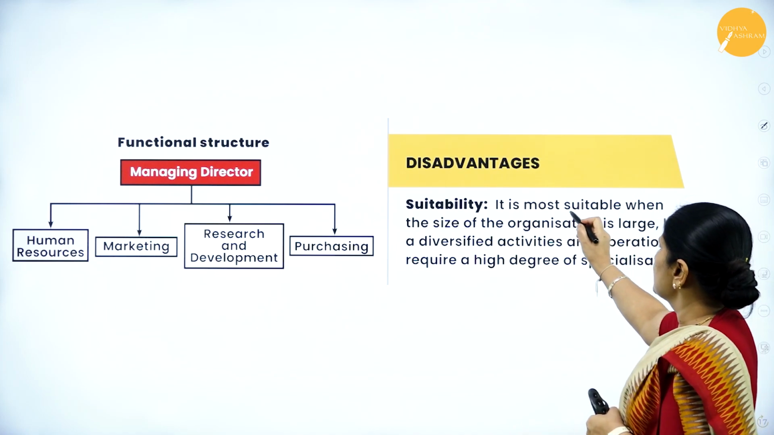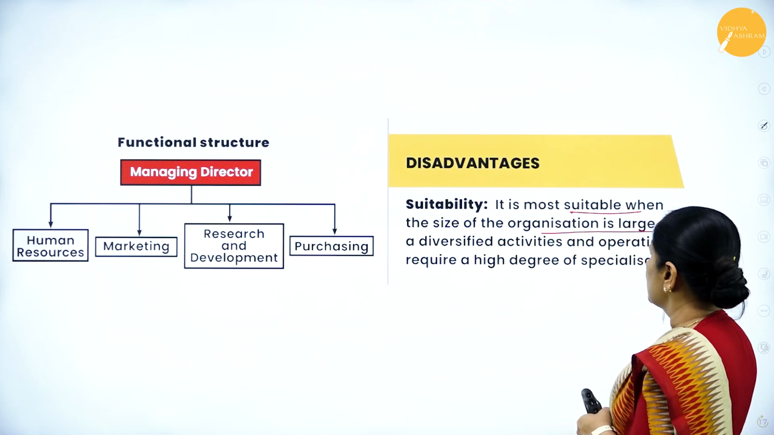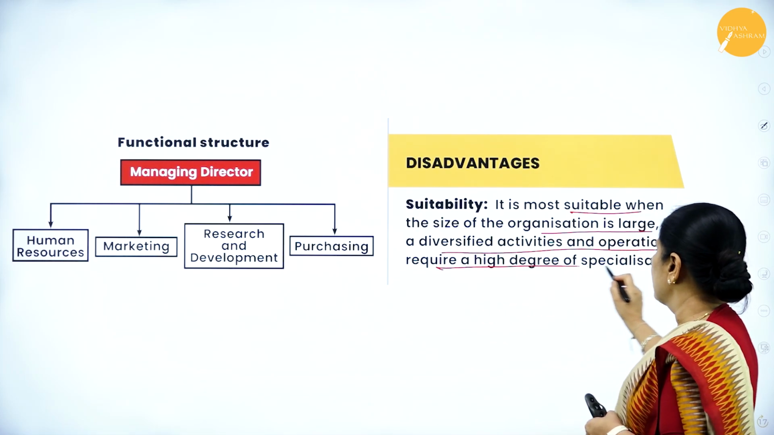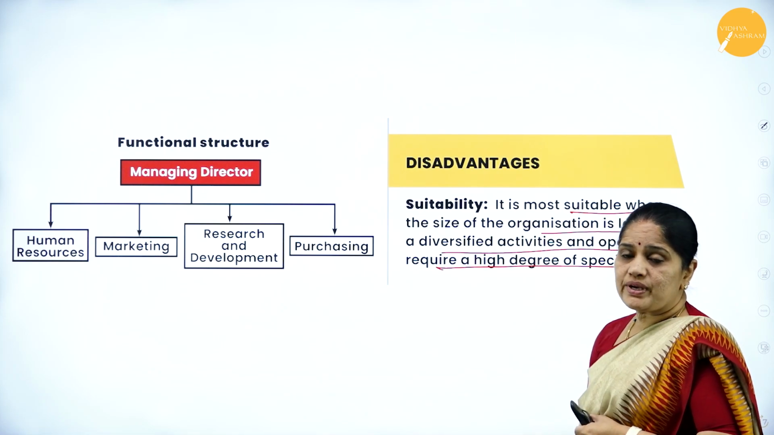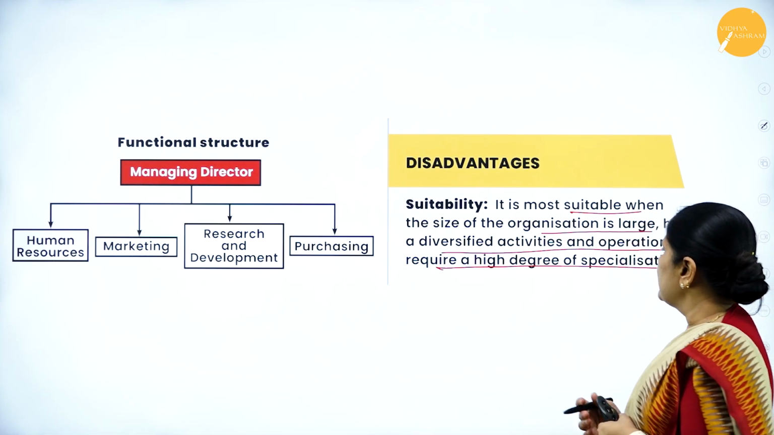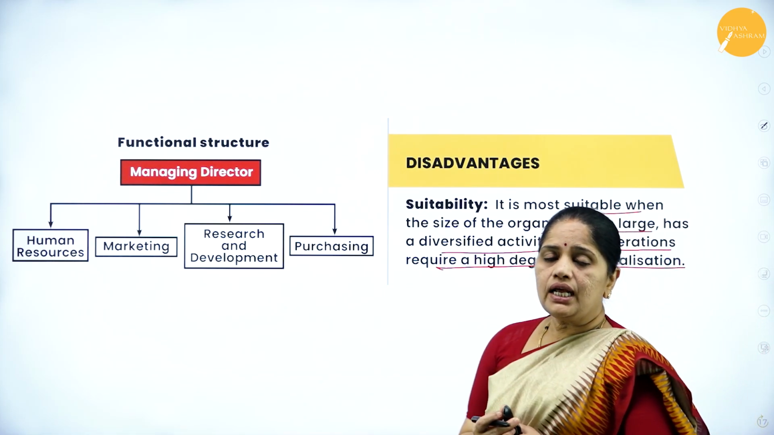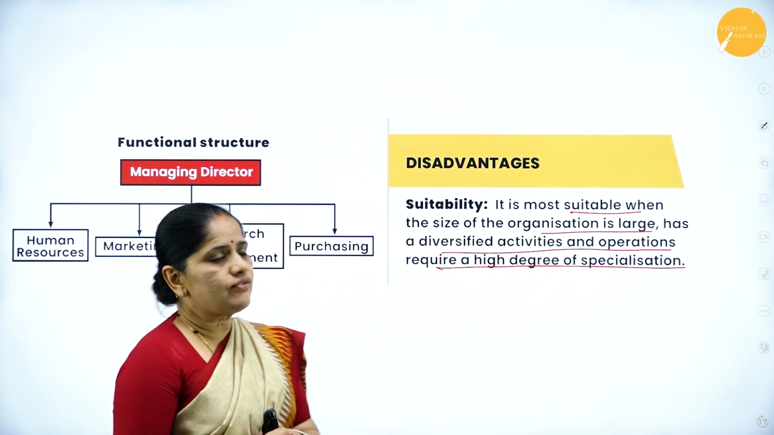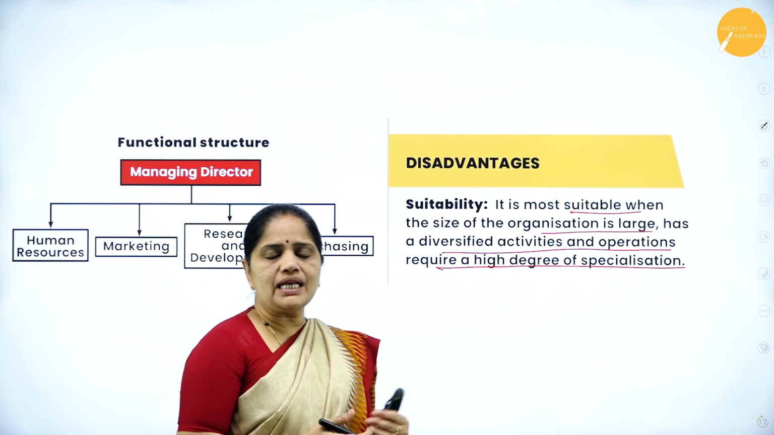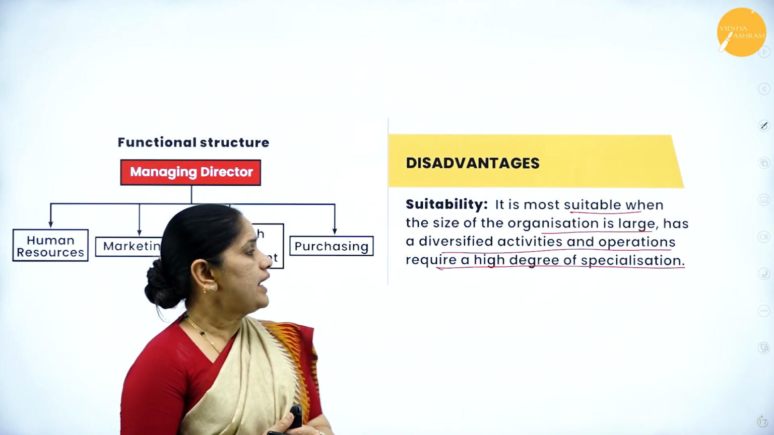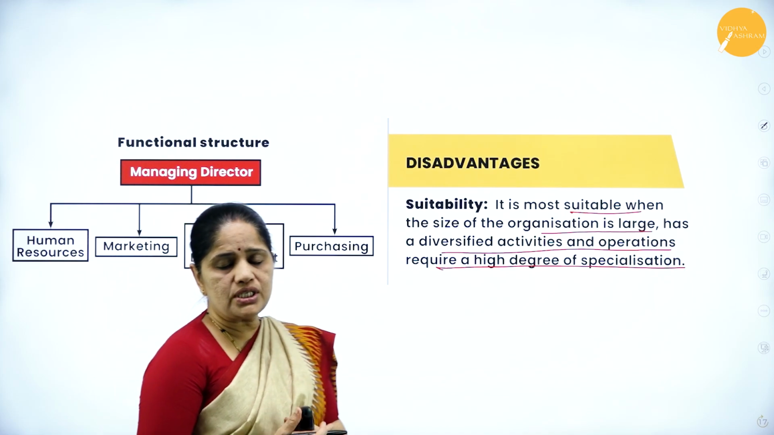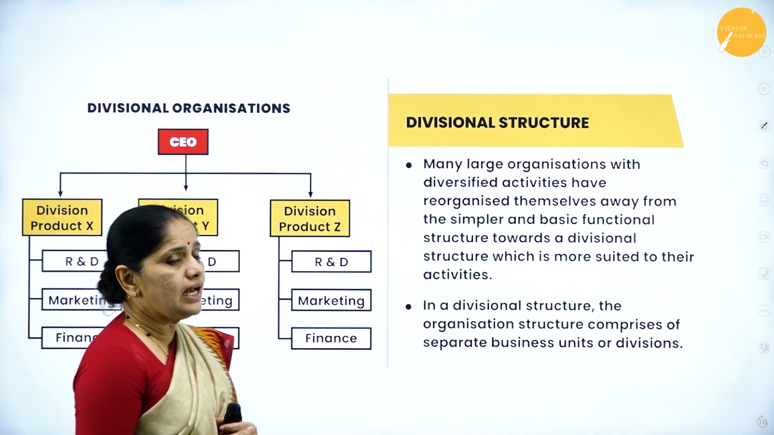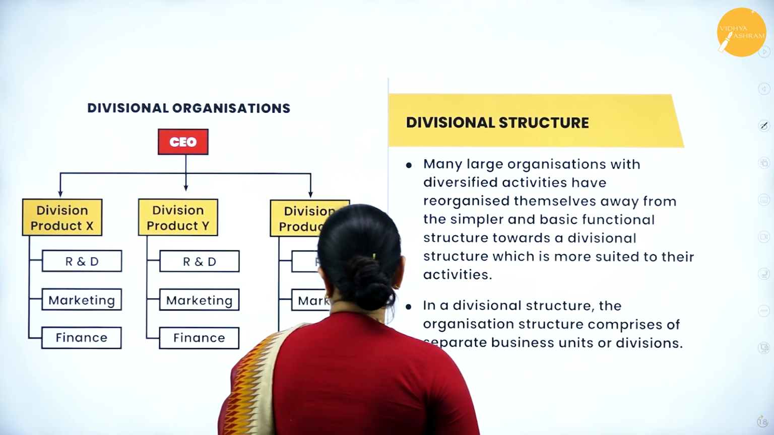It is most suitable when the size of the organization is large, it has diversified activities, and operations require a high degree of specialization. So this kind of structure is suitable for an organization which is very huge and which has diversified activities and operations which require a high degree of specialization. Now let us see what is a divisional structure.